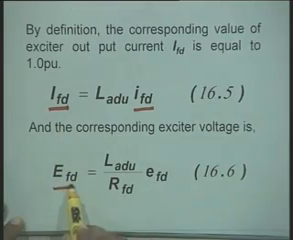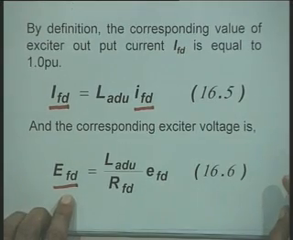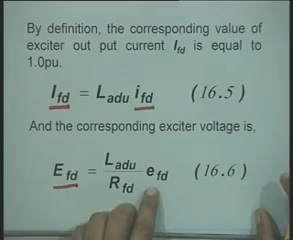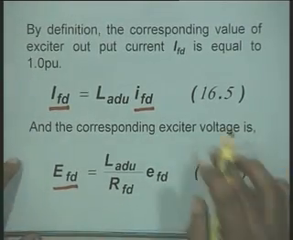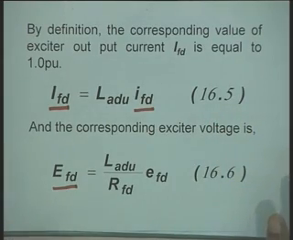In non-reciprocal per unit system, the field voltage EFD is equal to LADU divided by RFD times EFD in the reciprocal system of units. Therefore, these two equations, equation 16.5 and 16.6, relate the field current and field voltage in reciprocal per unit system to non-reciprocal per unit systems.